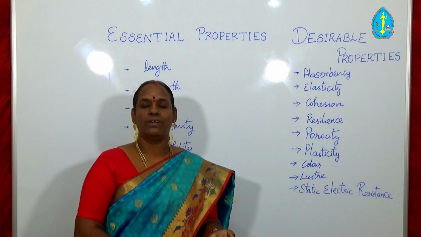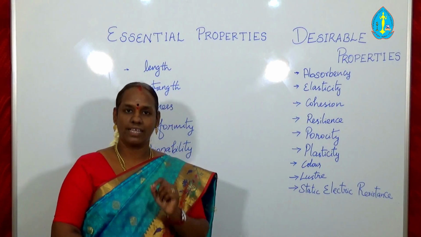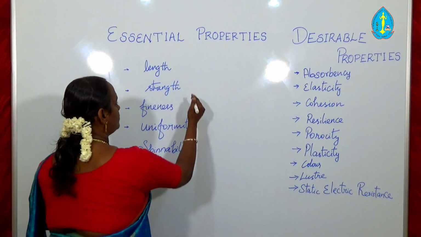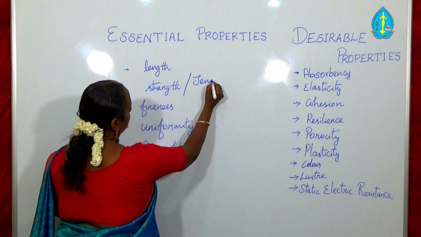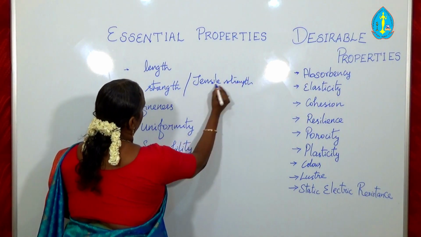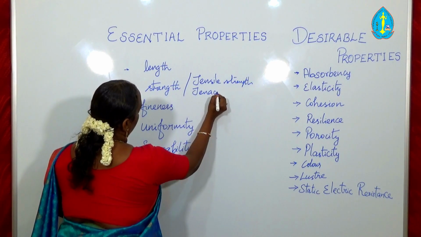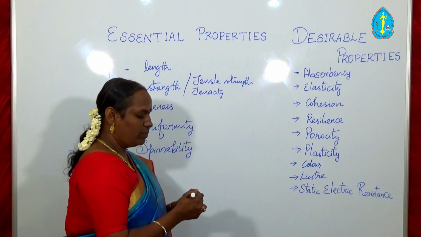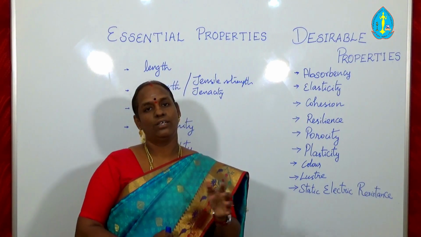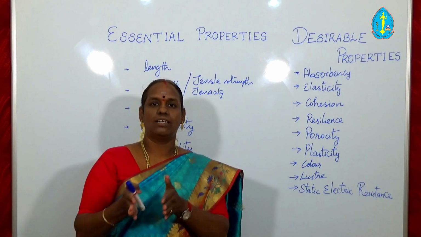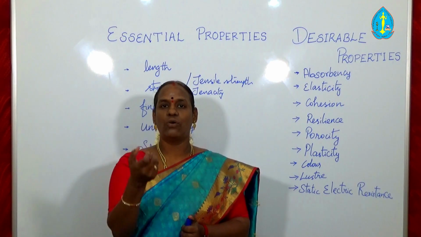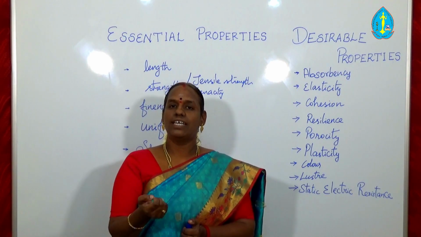Okay, next one is strength. In the case of fiber, the strength is also called tensile strength or tenacity. So what do you mean by strength? The strength is the ability of the fiber to withstand the load. So what is the difference between the strength and tensile strength? In the case of fiber, we are applying load in a vertical direction. That is, the force or stress is applied vertically on the fiber.